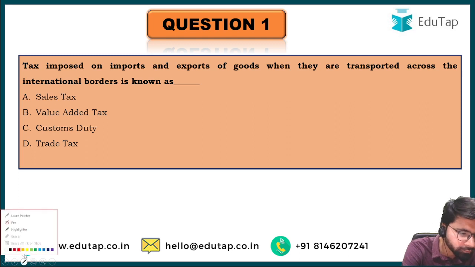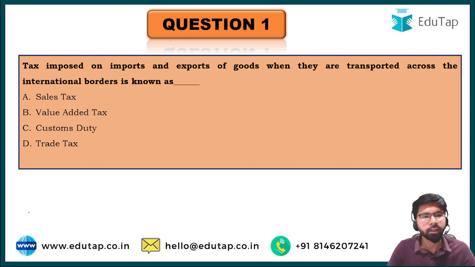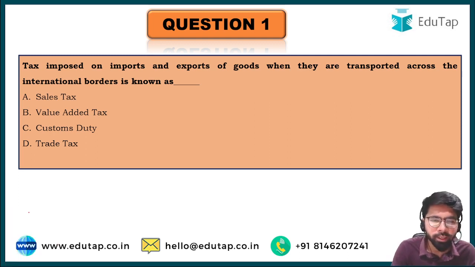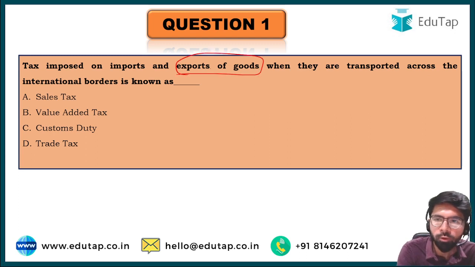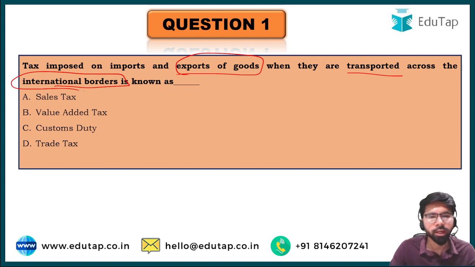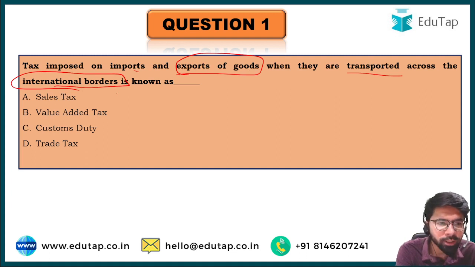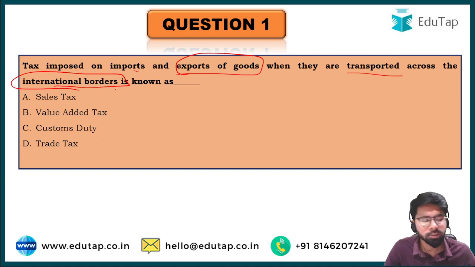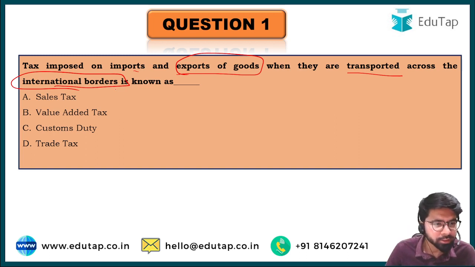So friends, the first question is: the tax imposed on imports and exports of goods when they are transported across the international borders is known as dash. Let me read the question once again. Tax imposed on imports and exports of goods when they are transported across the international borders is known as. Option A is sales tax, value added tax, custom duty and trade tax.